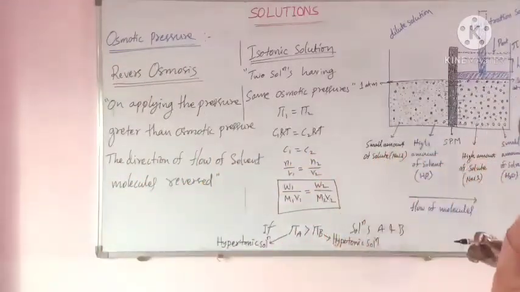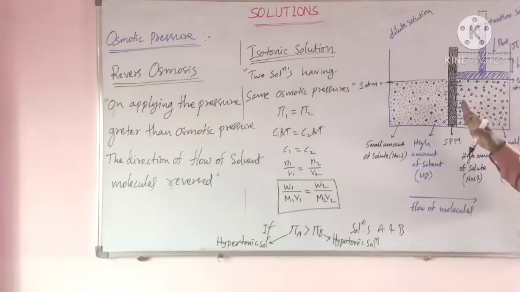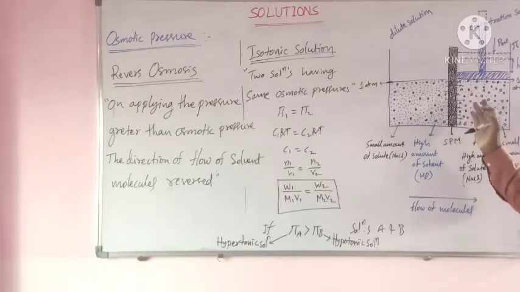Here, what happens? The external pressure applied to stop the flow of solvent molecules is called osmotic pressure. If we apply external pressure greater than the osmotic pressure, what happens? Pressure increases, and the flow of solvent molecules from dilute solution to concentrated solution is reversed.